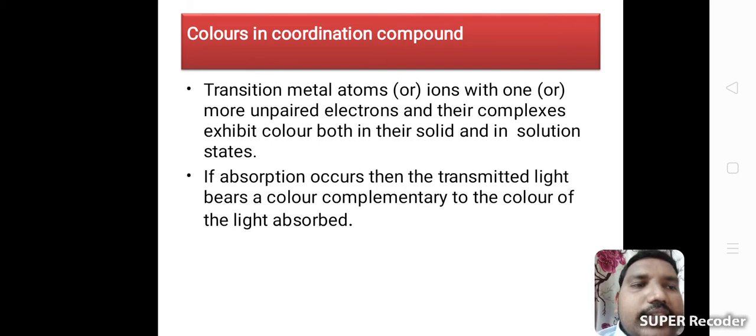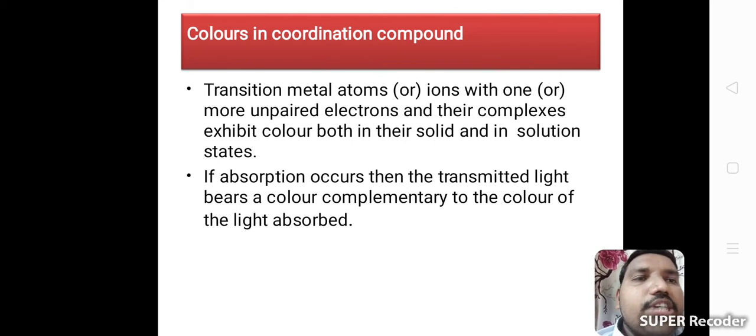See colors in coordination compounds. Crystal field theory explains the colors in coordination compounds. The transition metal atoms or ions with one or more unpaired electrons, and their complexes, exhibit color both in their solid and in solution state.